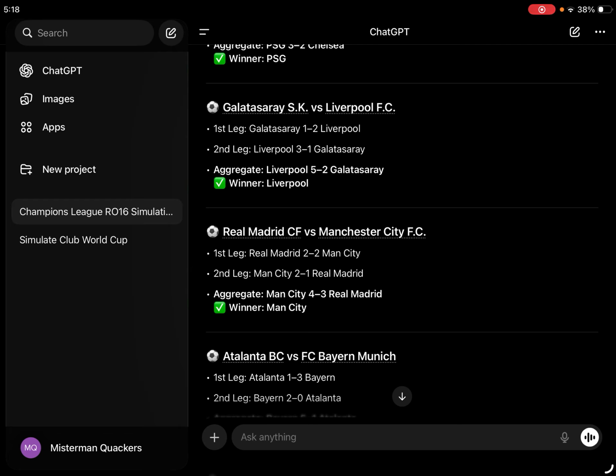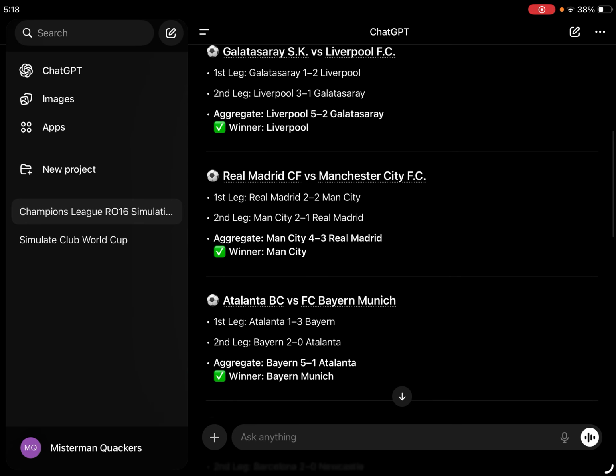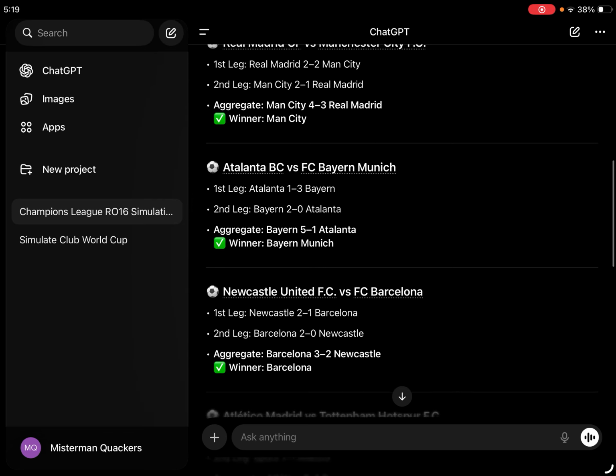Next is Atalanta versus Bayern Munich. Now, Bayern Munich were one of the top 8, and Atalanta, let me think, Atalanta closely edged Dortmund out of the tournament and won against them. Anyways, it seems that Atalanta will not be going any farther as they lose 5-1 against Bayern Munich, sadly ending their Champions League experience.